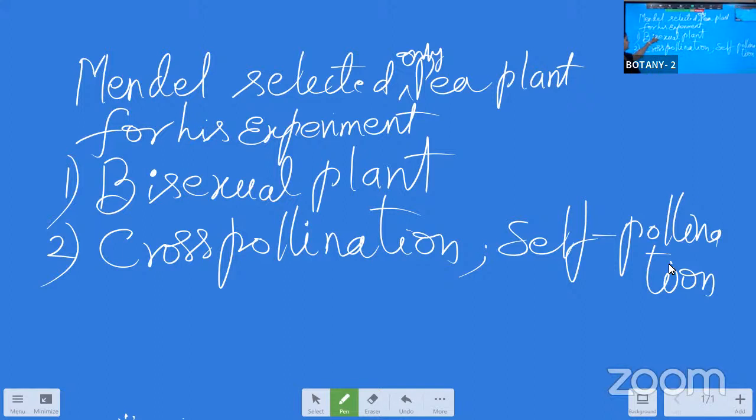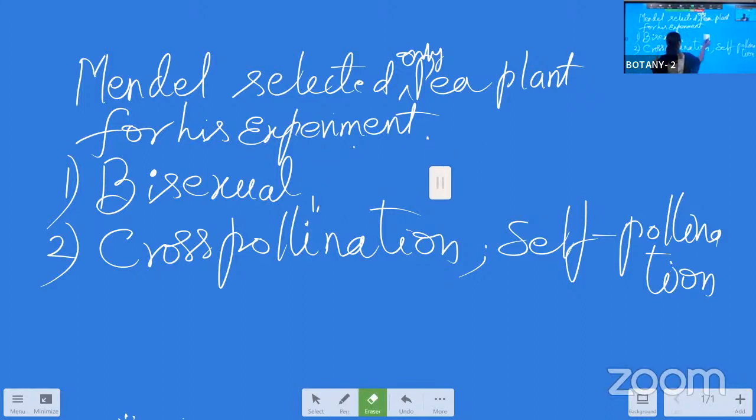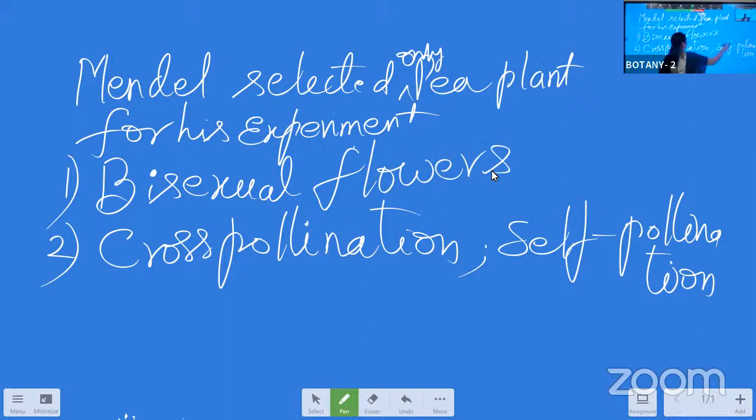The plant is a bisexual plant with bisexual flowers. Bisexual plant means bisexual flowers are present, and cross-pollination can be seen in the plant as well as self-pollination also possible. So cross-pollination can be seen. If not, self-pollination can be done in the plant body.